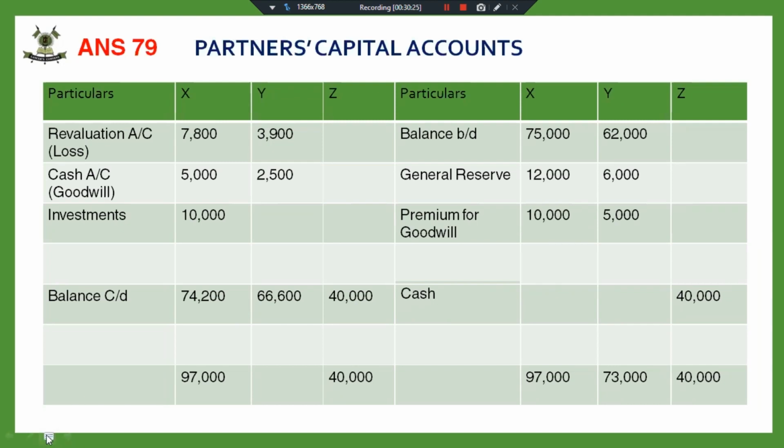We have calculated in the working note the capital of the partners to be 80, 40, and 40. Now, the capital of partner X should be 80,000. That means it is short; it is 74,200. This is short, so X has to bring the necessary cash. And the capital of Y is in excess. His capital should be 40,000, but his actual capital after all adjustments is coming out to be 66,600. So he will be withdrawing cash.